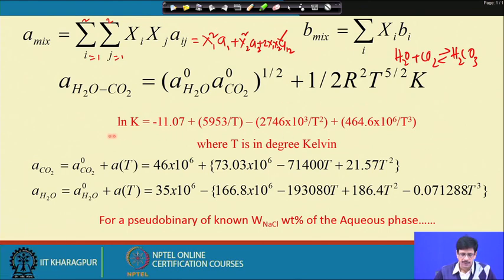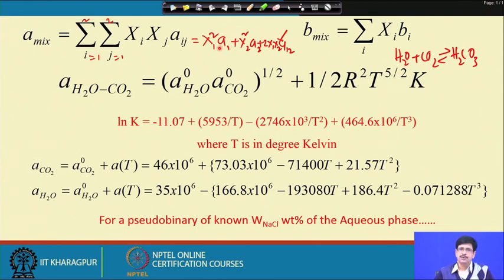This is an equation which has been empirically fit, taking the natural logarithm of the equilibrium constant as a function of temperature, where the temperature is in degrees Kelvin. Some of these formulations are like the first non-ideal term: the A terms for carbon dioxide and water are fitted as parameters into functions of T, where T is in degrees Celsius. Here the first component is the aqueous component, and the first non-ideal term A for H2O is also a function of temperature.